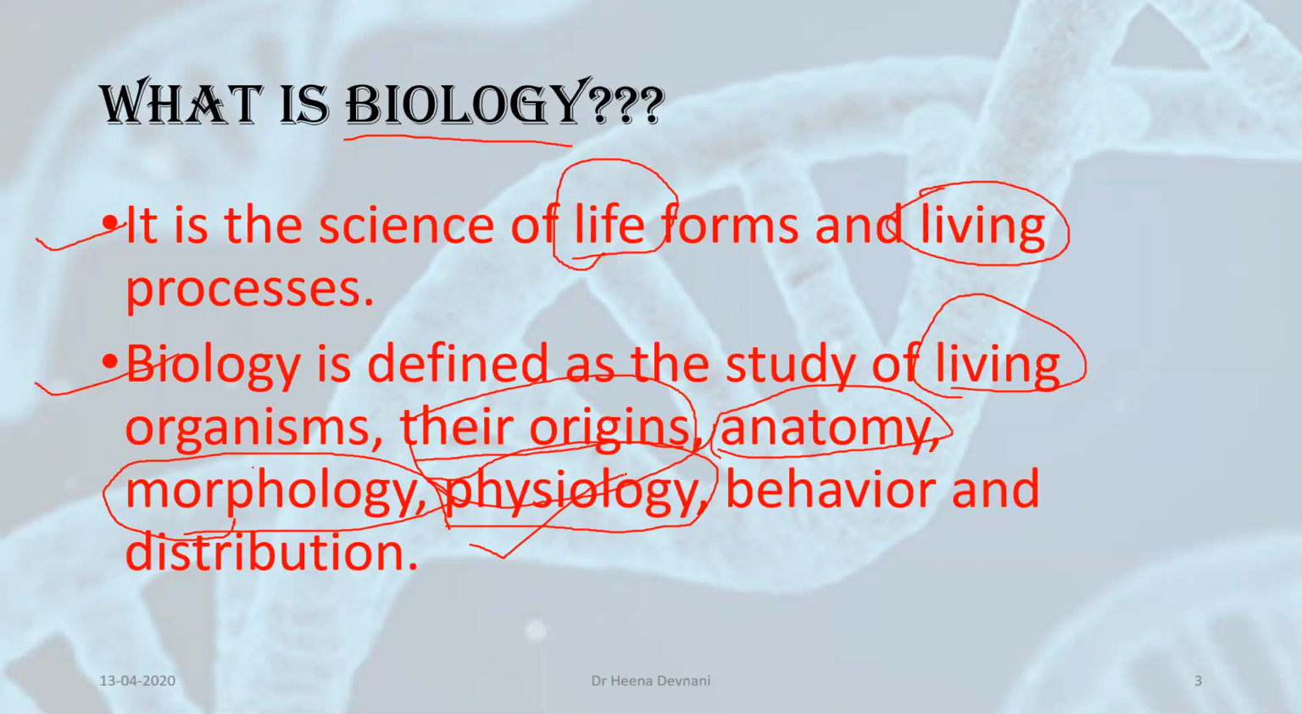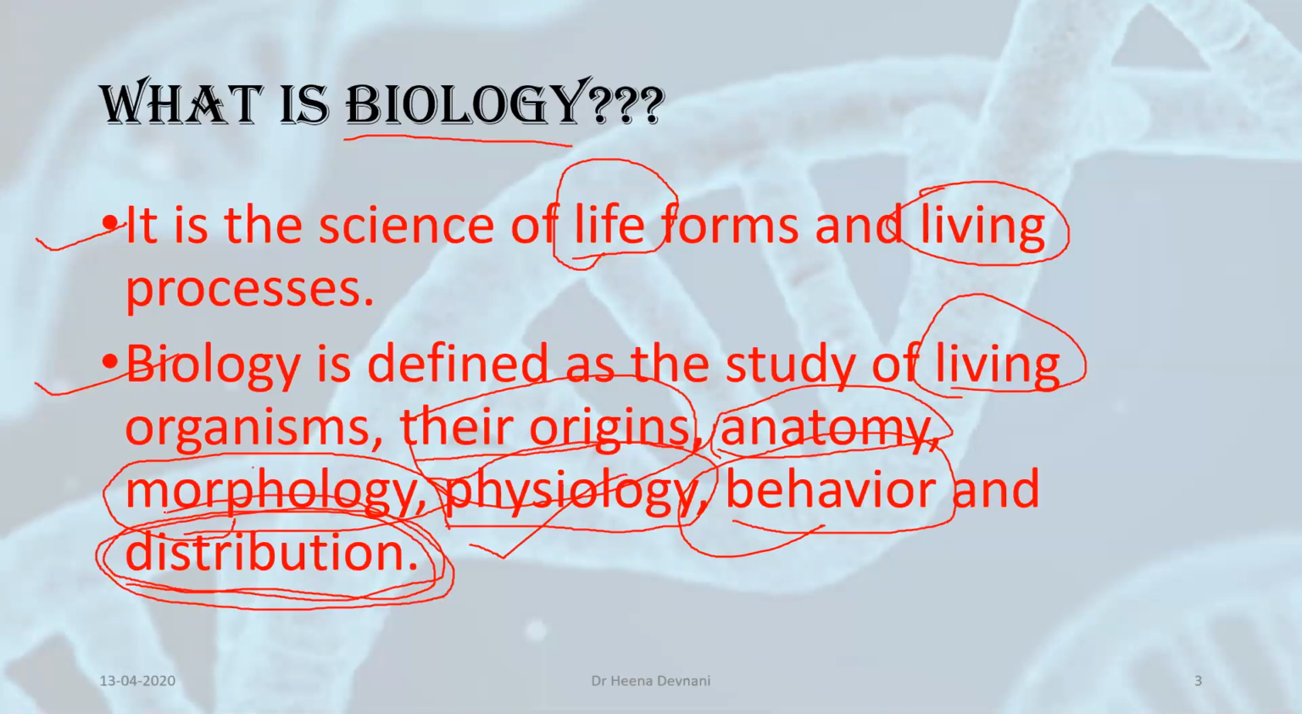And you have already studied physiology of human beings in 10th standard. If you don't remember, I'll just make you recall it. In physiology, you have studied digestive system, respiratory system, circulatory system, reproductive system, nervous system, and excretory system. So all these systems come under physiology. Then you study the behavior of organisms, how they behave in the environment, and then the distribution of that organism in various areas, or we call it niche.